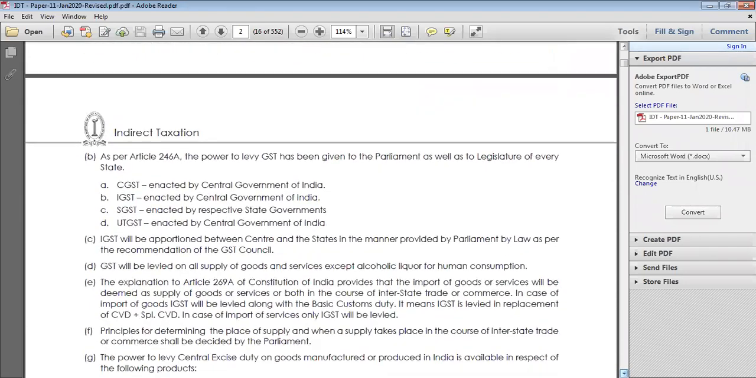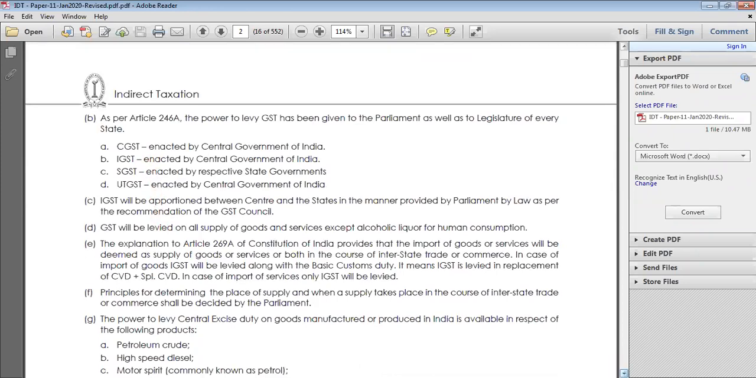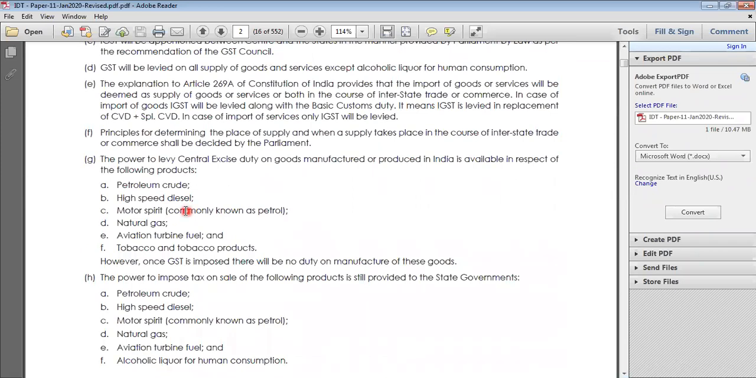Number 2, we are talking about CGST, IGST, SGST, UTGST, which we saw. We are also discussing scenarios like petrol, crude, high-speed diesel, oil, motor spirit, natural gas, aviation. These are not included in GST. Okay, GST scenarios.